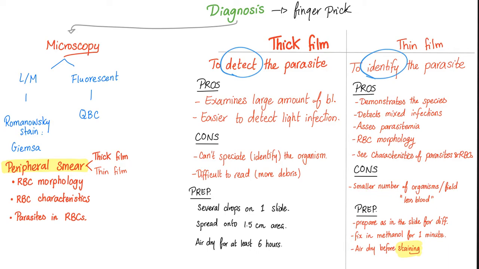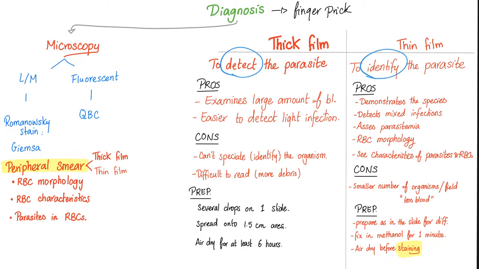Cons, smaller number of organisms. Yeah, it's called thin film, so we use less blood. Therefore, it's hard to detect light infection. How do you prepare it? Prepare it as you prepare any slide for differential. Fix it in methanol for 1 minute, air dried before staining.